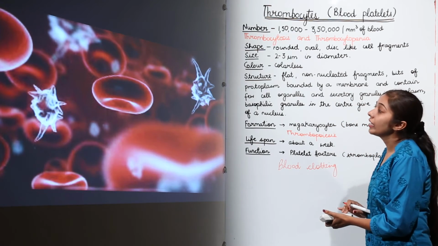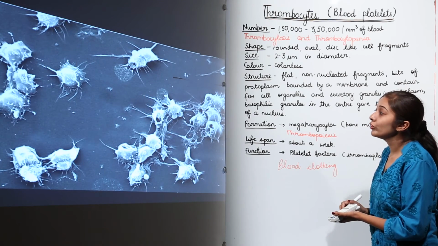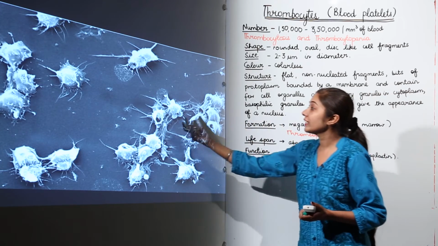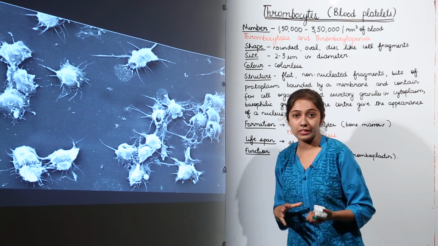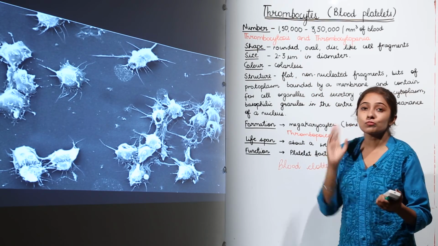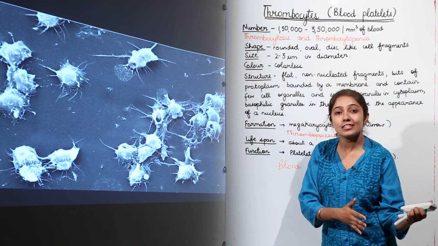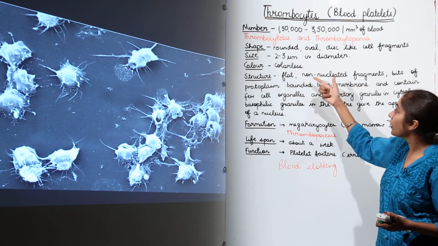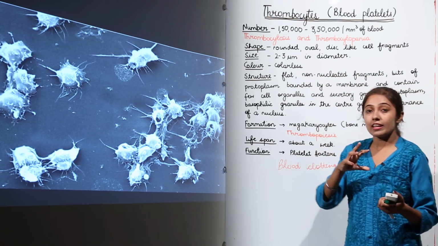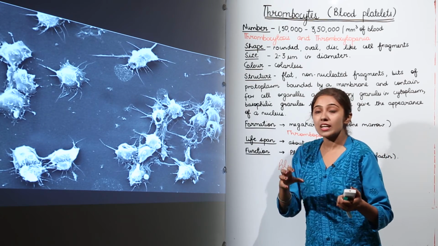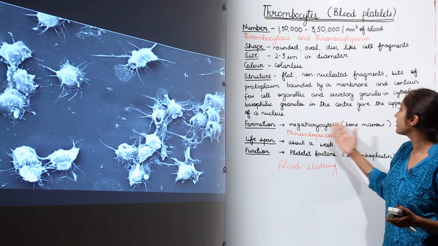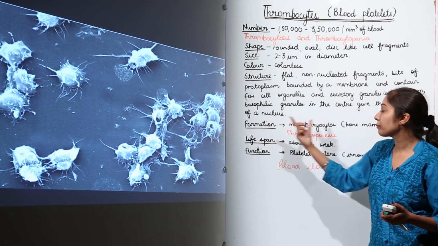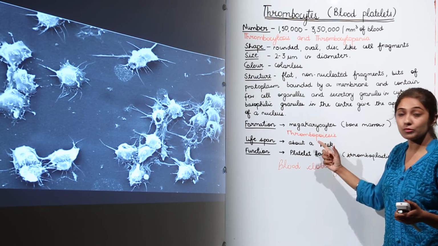Here I have an electron microscopic view of these thrombocytes. You can see that they are actually not exactly cells, they are cell fragments, and their size is very small when you compare it with RBCs or WBCs, and they are flat and non-nucleated. You can have an appearance of a nucleus just because of the basophilic granules in the center. They just give the appearance of a nucleus, and they form from the big cells, the megakaryocytes, from the bone marrow.